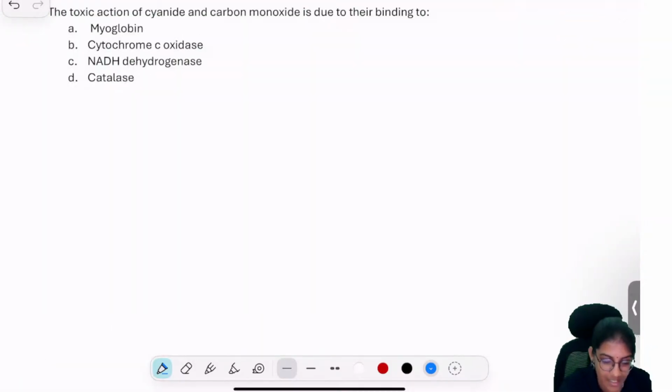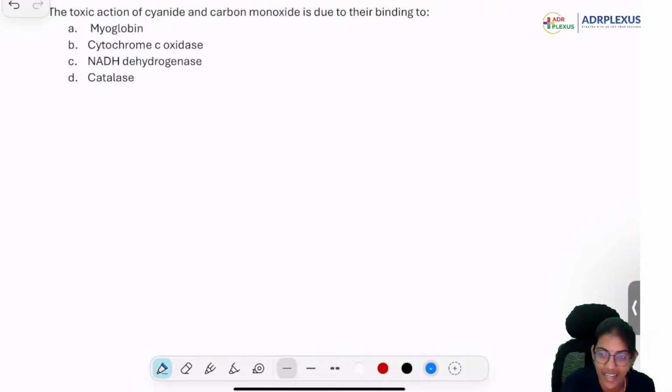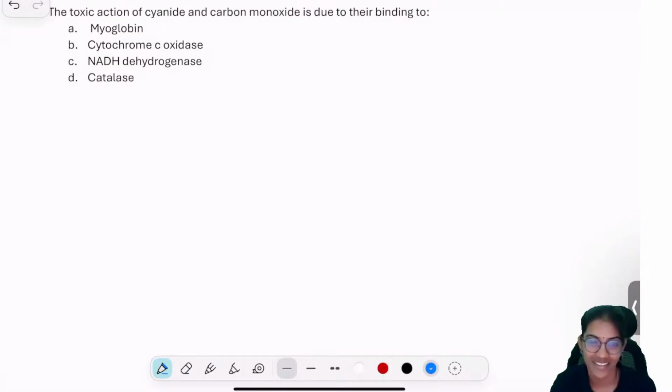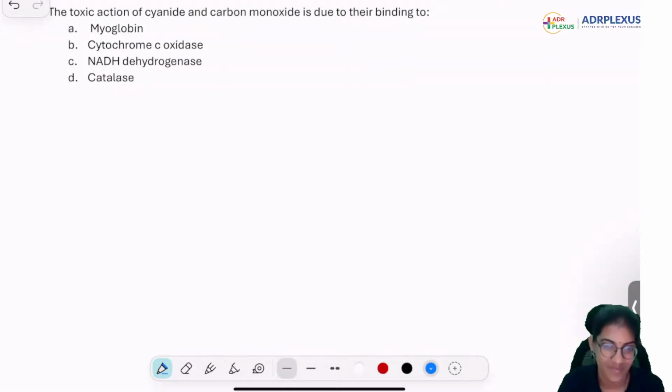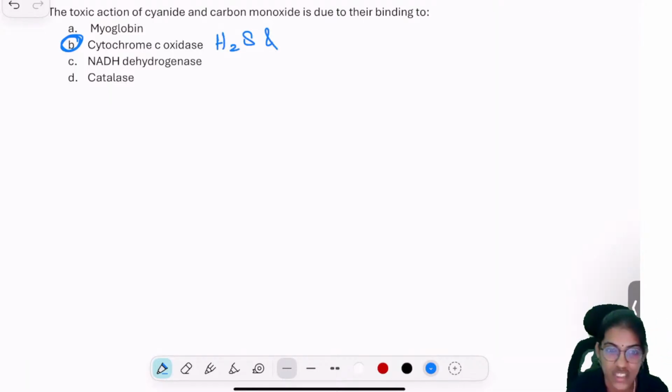Try this, the last question. Toxic action of cyanide and carbon monoxide is due to... Very good. Can you name 2 more agents which will act through cytochrome C oxidase? Yes, H2S, and 1 more agent?